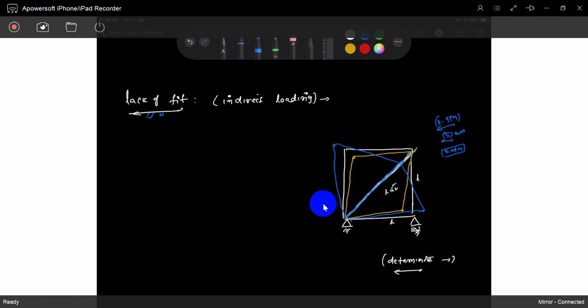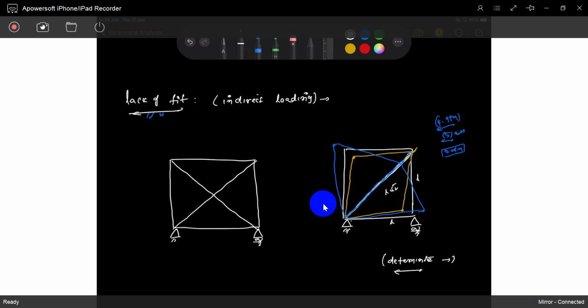Sir, if it is an indeterminate structure, what will happen? See, same thing. I took an indeterminate structure. So what is this? This is the indeterminate structure, indeterminacy of 1.